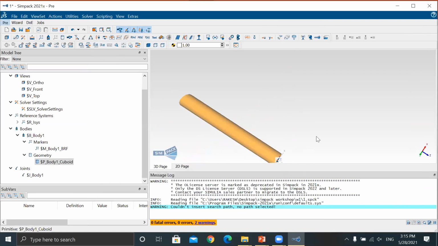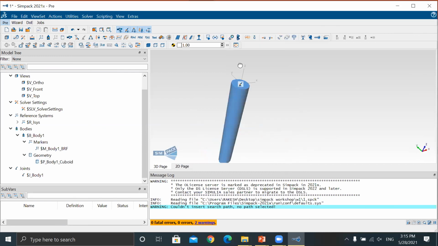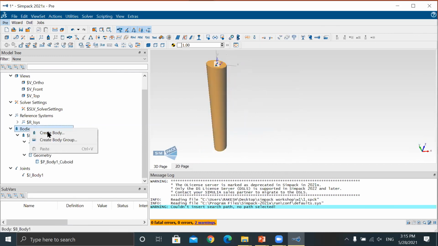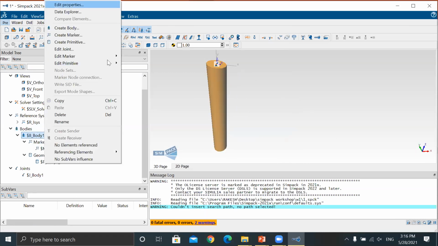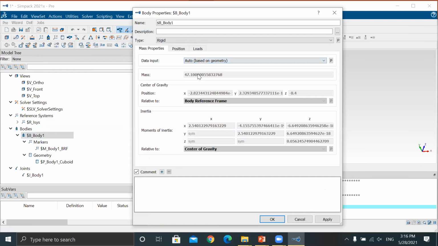Look, a bar. Previously, how much value had it taken? Calculated. Look, it's changed mass.